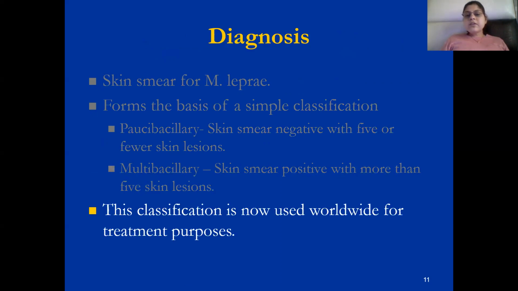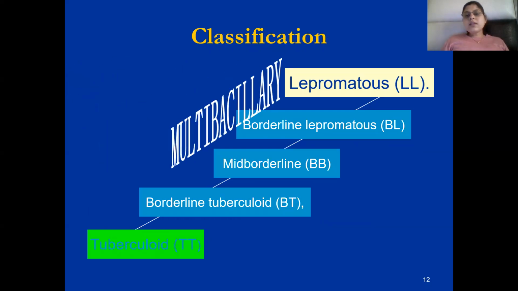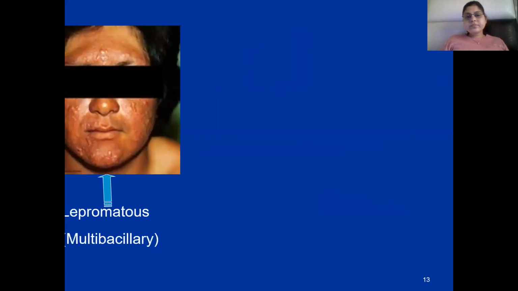This classification is now used worldwide for treatment purposes, like the classification lepromatous, borderline lepromatous, and mid-borderline. If this type of leprosy is there, then there is multibacillary leprosy. If there is borderline tuberculoid or tuberculoid, that is paucibacillary leprosy.